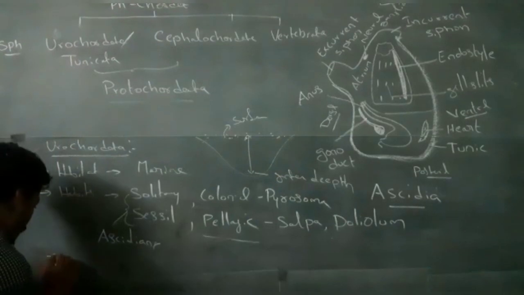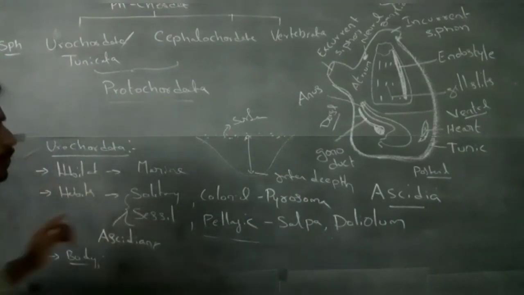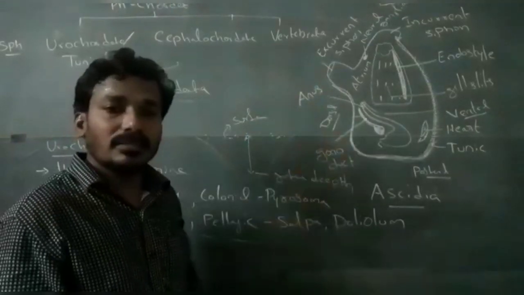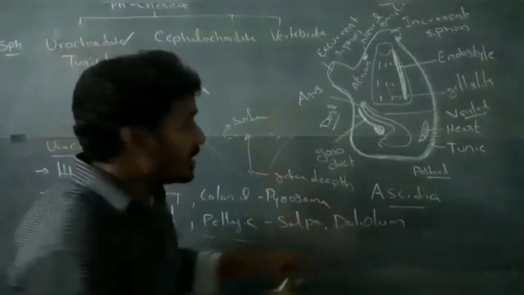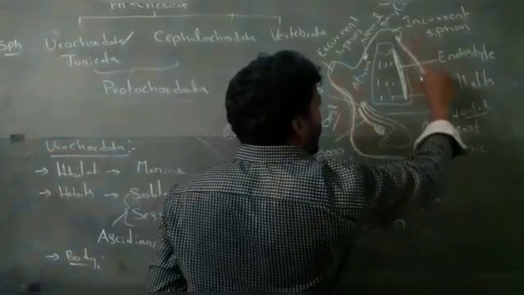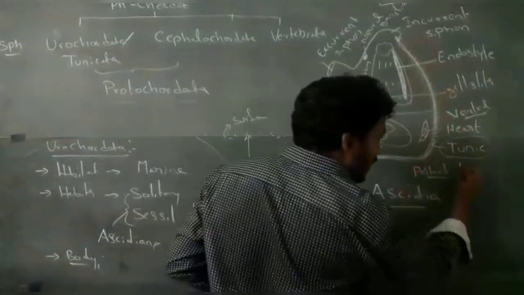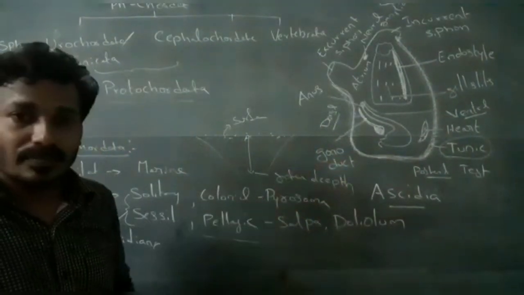Next, body. Body is unsegmented. Body is covered by tunic or test.